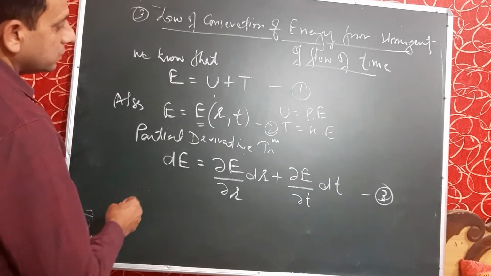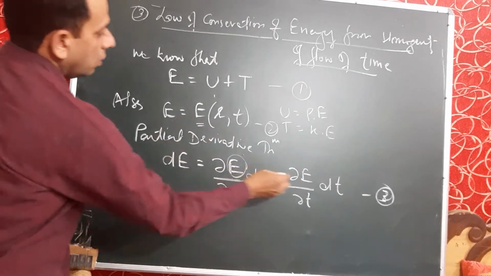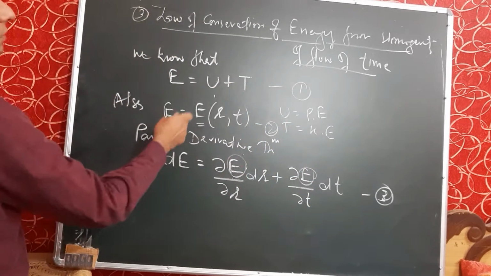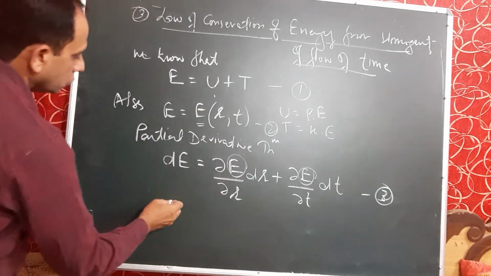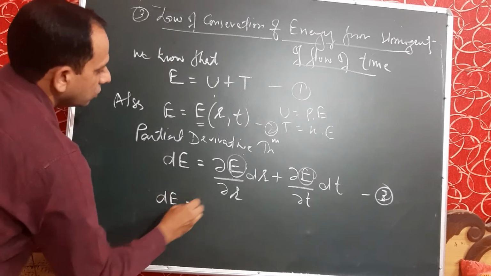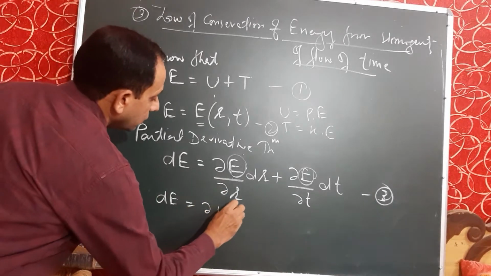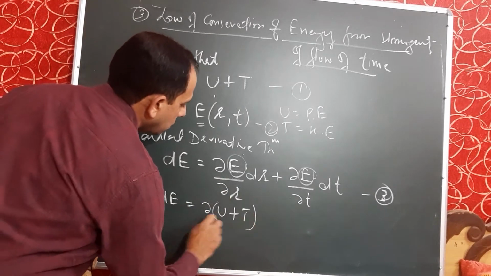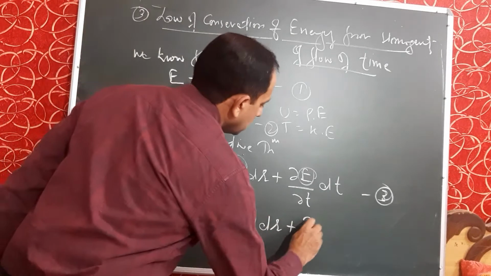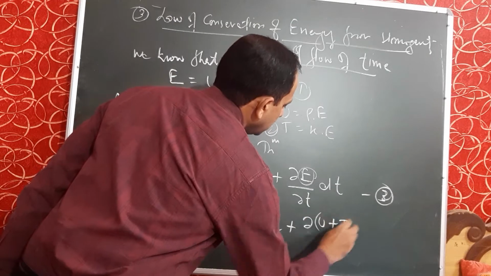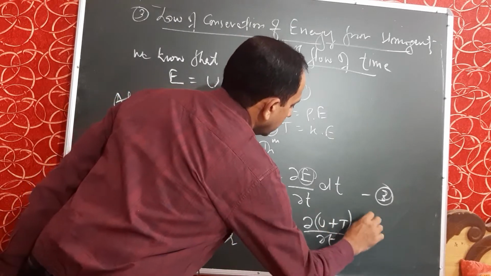Now, apply the condition number 1, that is, put the value of E as U plus T in the third equation. So, we get dE is equal to curl (U plus T) upon curl R into dr plus curl (U plus T) upon curl T into dt.